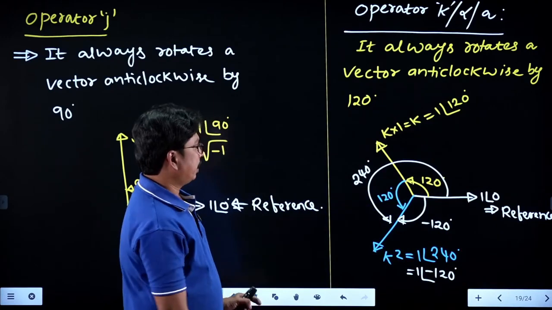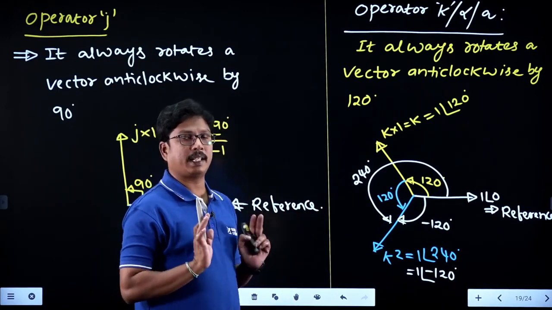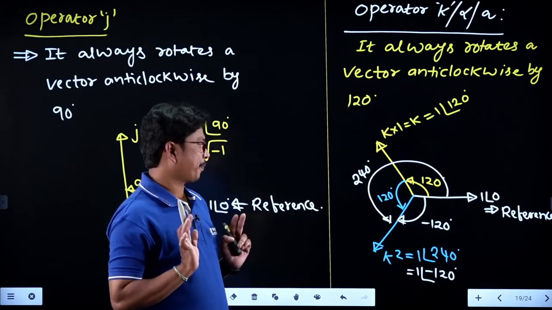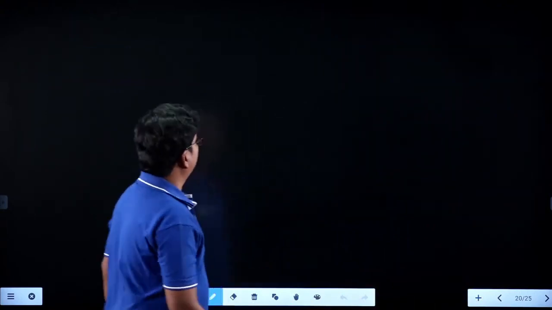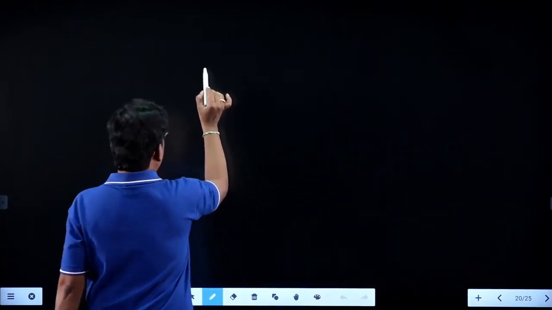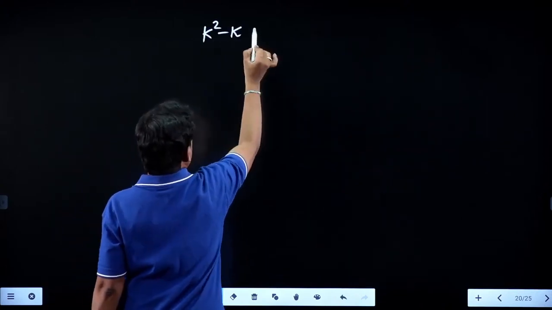Now take the same phasor diagram and try to calculate the value of k square minus k. What is k square?